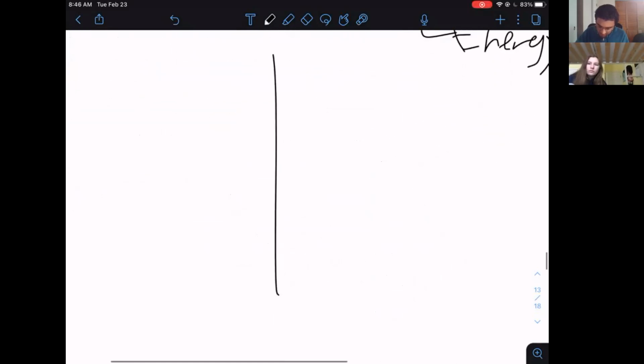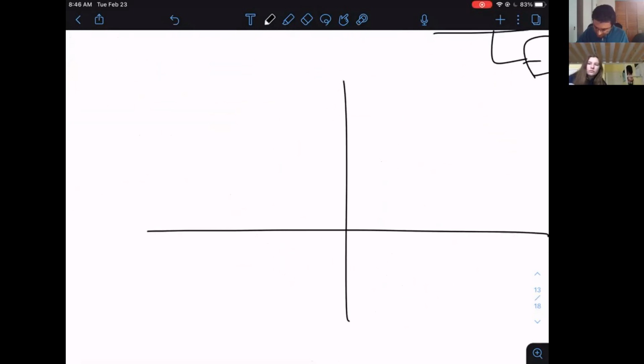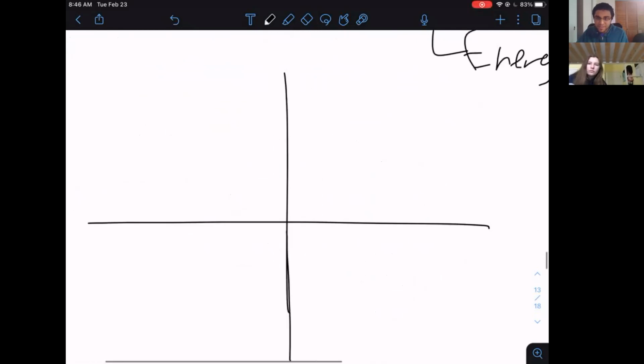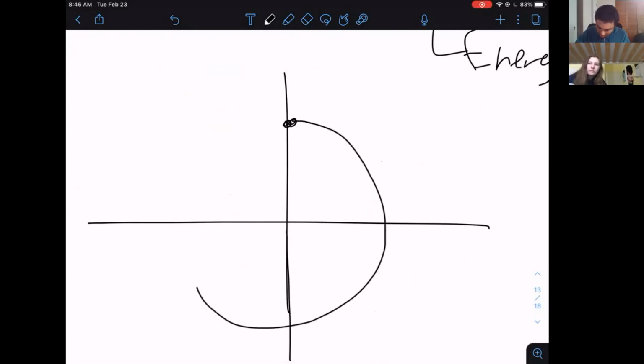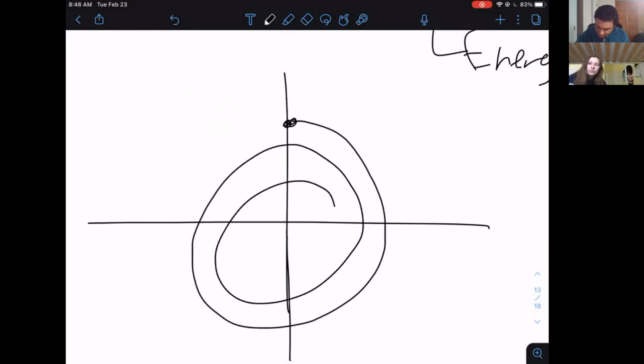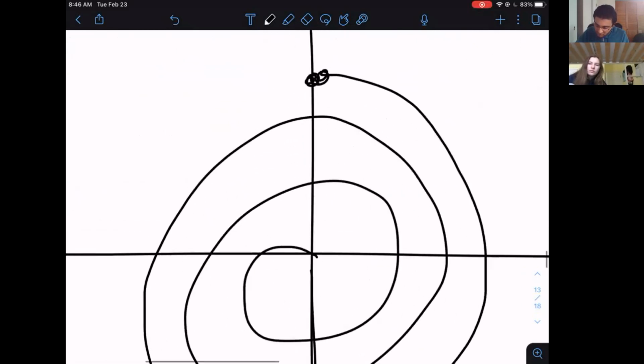Right? And so if you wanted to draw, we don't have much time left, but let's quickly do this. If you want to draw a phase portrait of the pendulum, you would basically start at some place and it spirals inward. So let's try to draw a spiral here. And so it just spirals inward, and any trajectory basically spirals straight into the origin here.